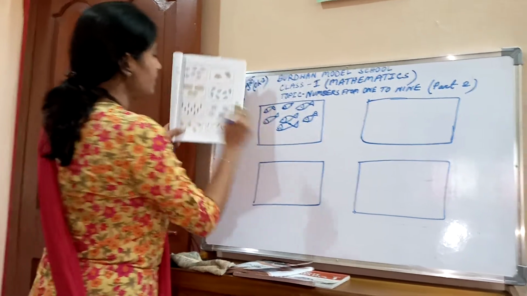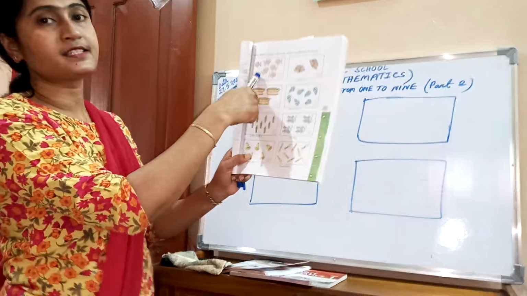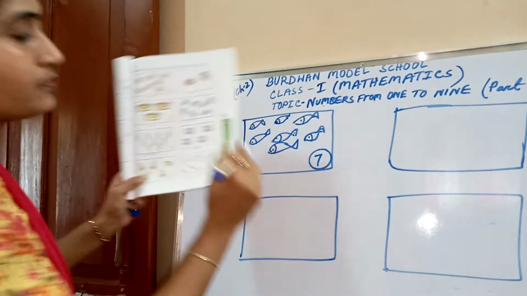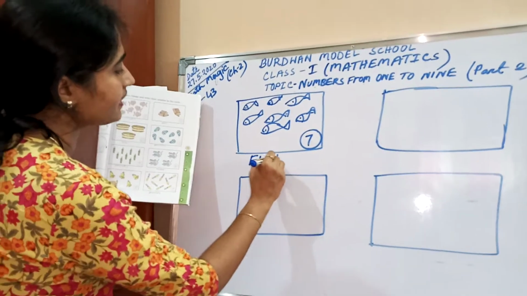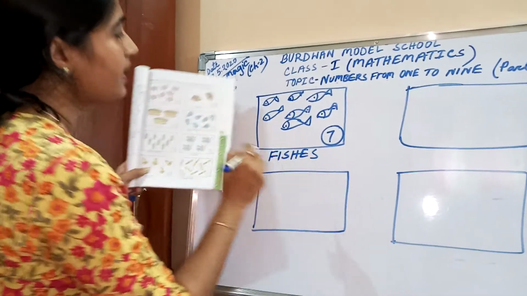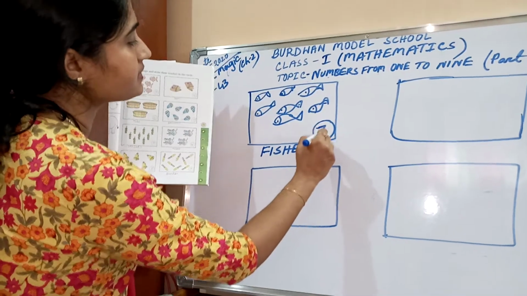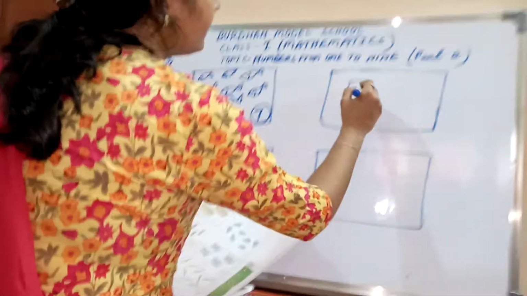Count. In the first box, what is this? This is fish. Fishes. Write down over here. You all please write over here the name of these things. Fishes. F-I-S-H-E-S. And count it: 1, 2, 3, 4, 5, 6, 7. In the circle, please write down how many? 7.